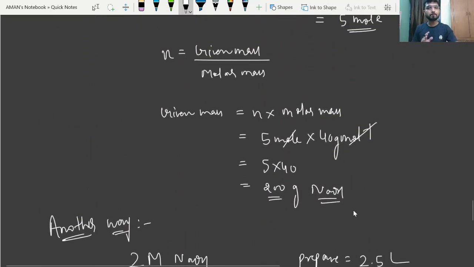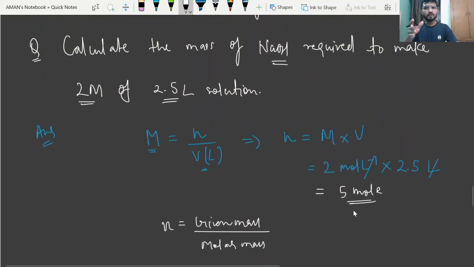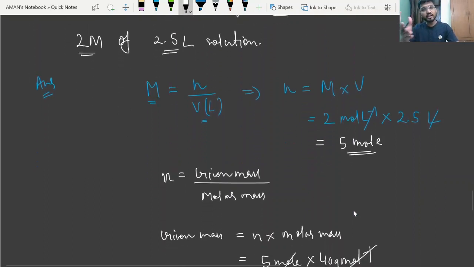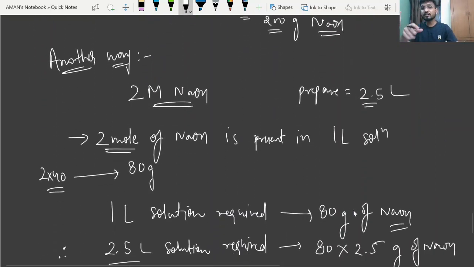Is it clear, beta? So these are the two ways. It's up to you. If you are feeling well in the first case, you can solve it in this way, and you can also solve it this way. I would suggest you just try to understand the second method, because this will give you command on the concept. In chemistry, beta, you will randomly use this concept.